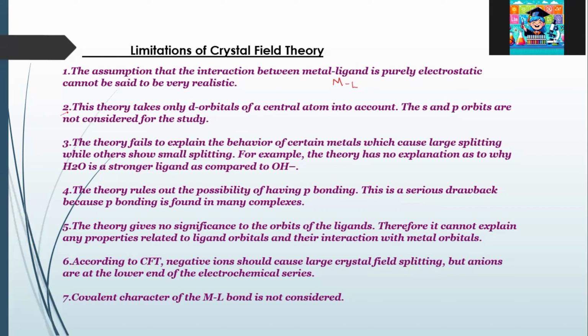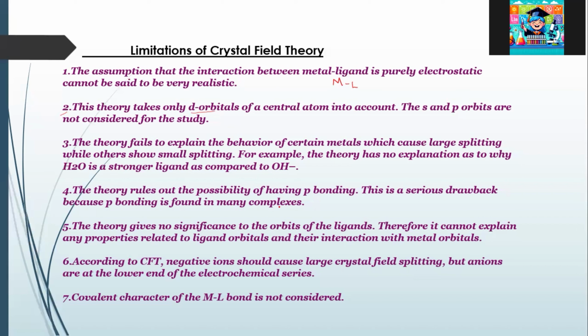Then the second point is the theory takes only the orbitals of the central atom into account. So we are considering only the metal's orbitals, and with that idea in mind, we are explaining all the properties of coordination complexes in crystal field theory.